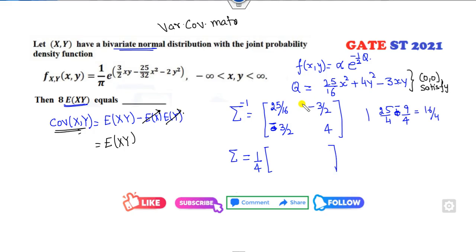How do you find the inverse of this? The diagonal entries are reversed. Fine. This value is written here. This value is written here. So what is that? Covariance. This number is my covariance. So 3 over 8 minus 3 over 8 is the expected value. So I can multiply this by 8. The right answer is minus 3, the correct answer of this problem.